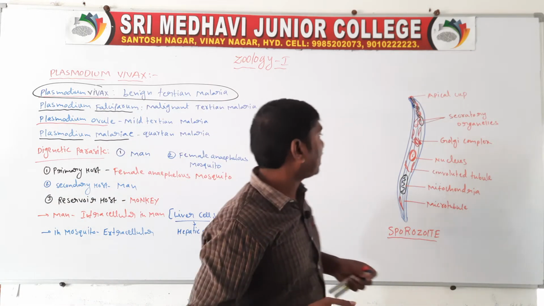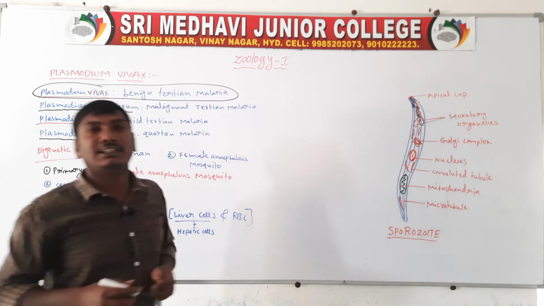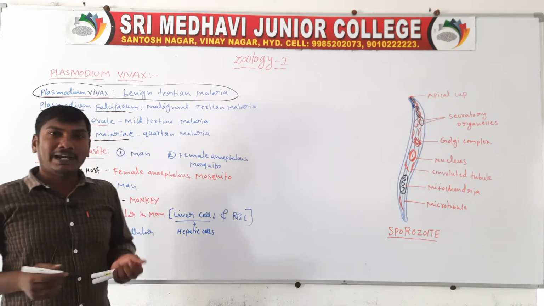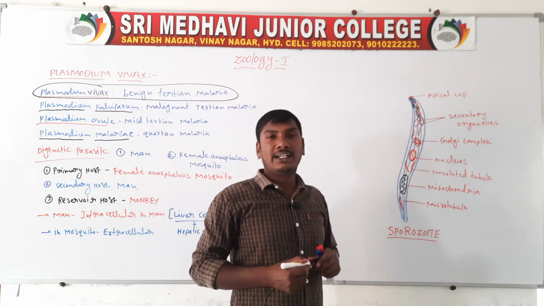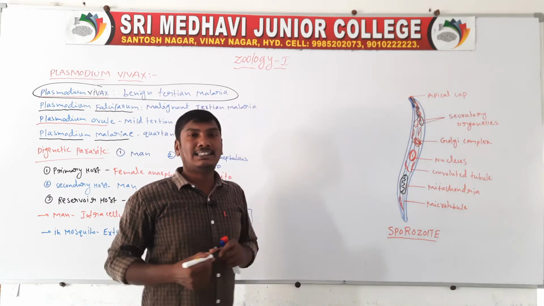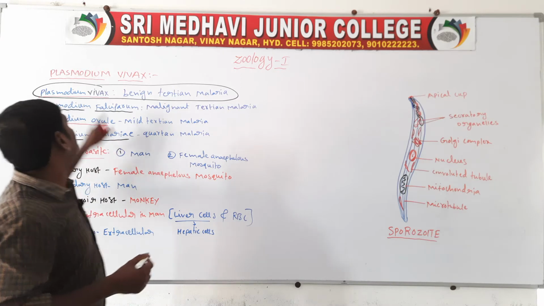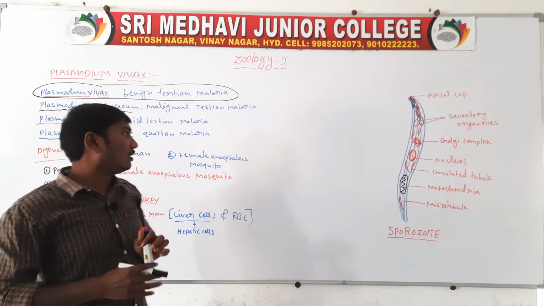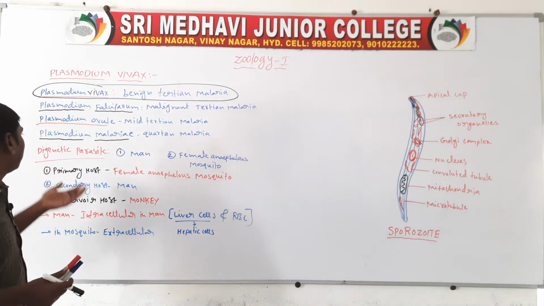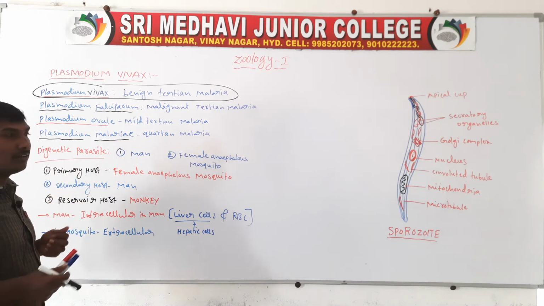Next one, the Plasmodium vivax classification. Phylum is Protozoa. Genus is Plasmodium, species is vivax. So this is the introduction of the parasite Plasmodium vivax.